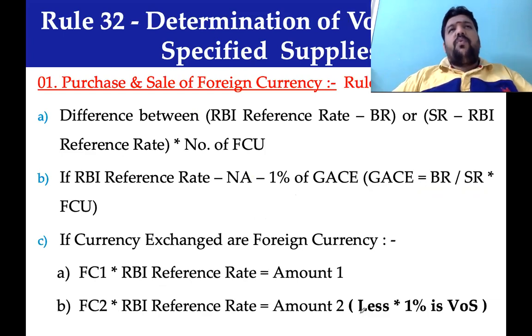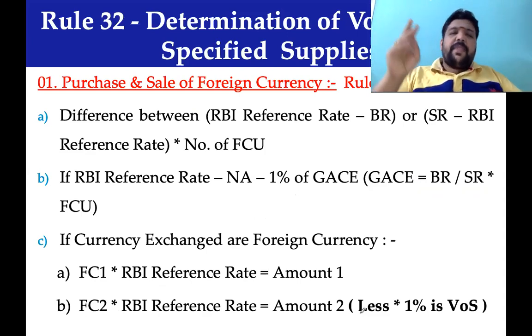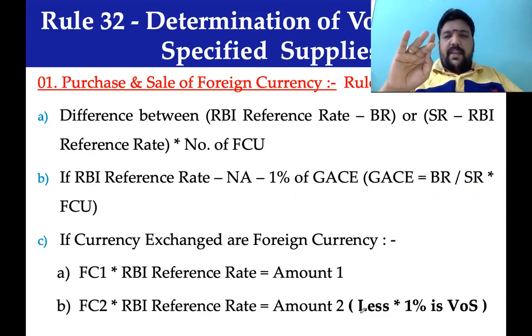Getting into four different methods of valuation, special methods of valuation for four different industries. Foreign exchange dealer first, then air travel agent, then an insurance company, then a used goods dealer.